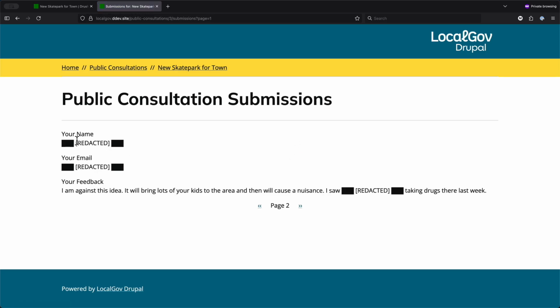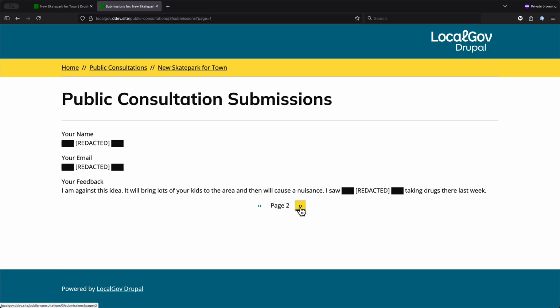So we were deciding on this form, every person's name we're going to redact. So that will be a default within this form itself. And everyone's email address is going to be redacted. And then the feedback that this person gave when they made a submission was, I am against this idea. It will bring lots of kids to the area and then that will cause a nuisance. I saw, and somebody, I'm not sure who, taking drugs in that area last week.